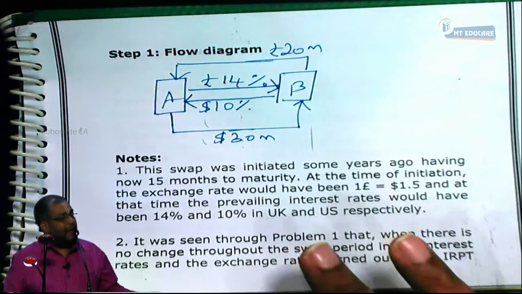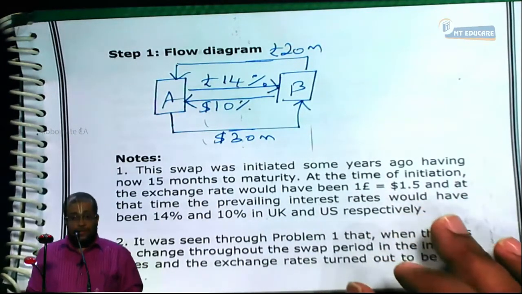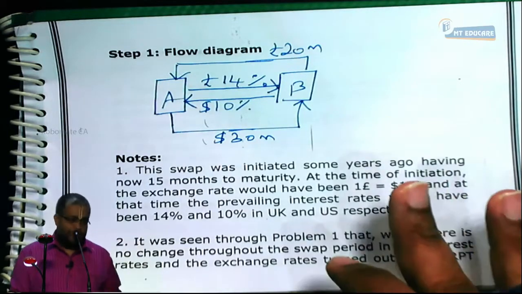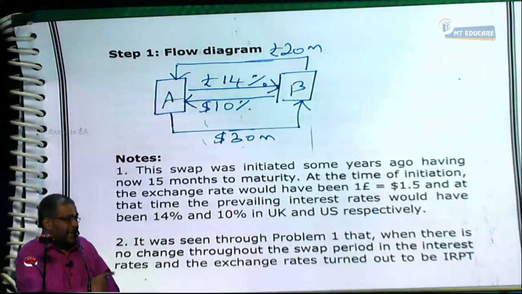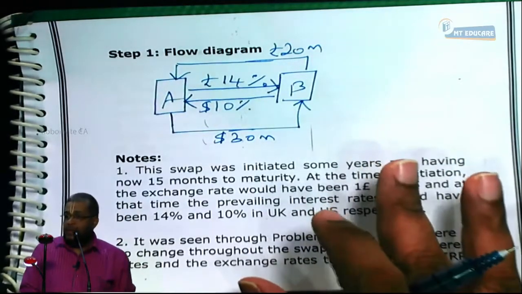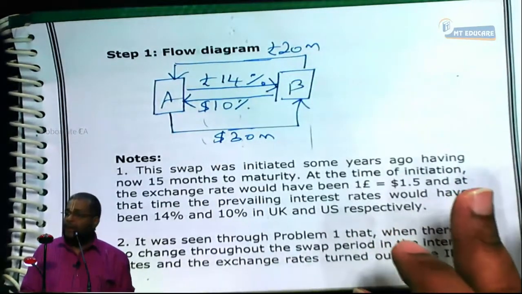Now, the swap has already started here. Only how many months more? 15 months more. And it's an annual coupon paying swap, and interest is compounded annually. One has to understand it. Now, only 1.25 years more or not? Still, can I say these two bonds have the same equivalent value?